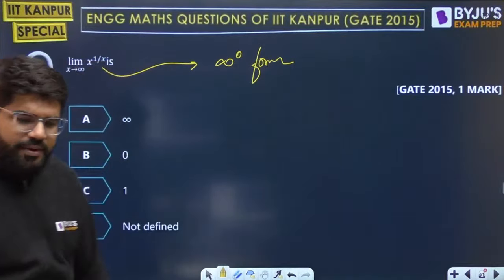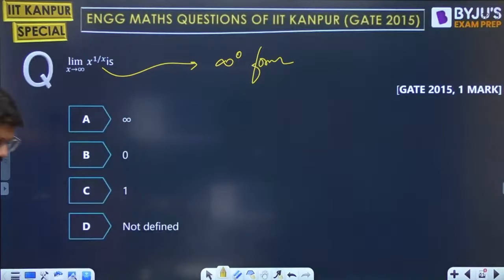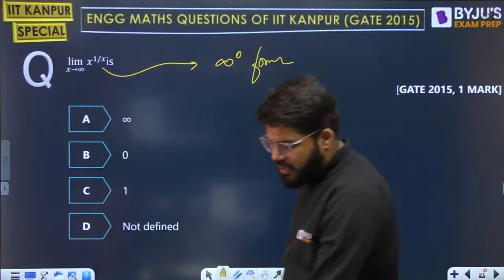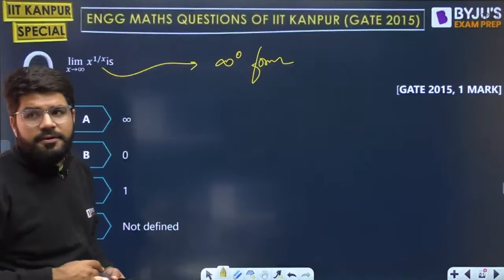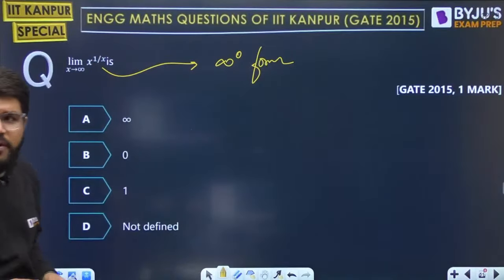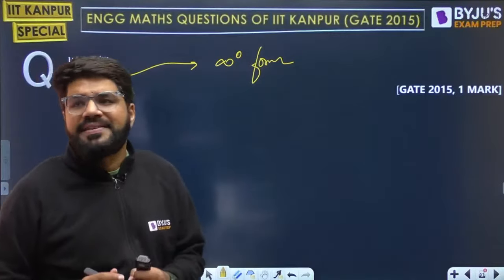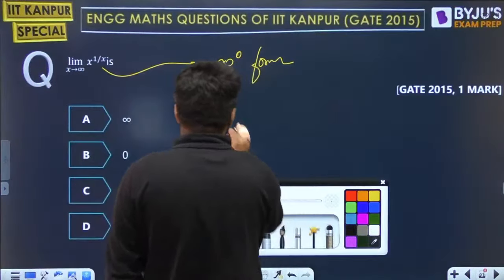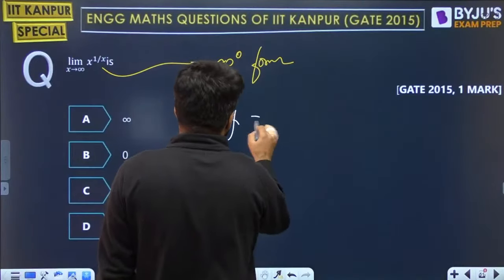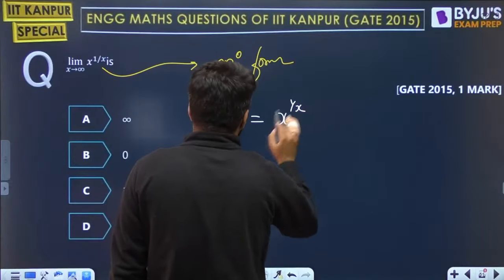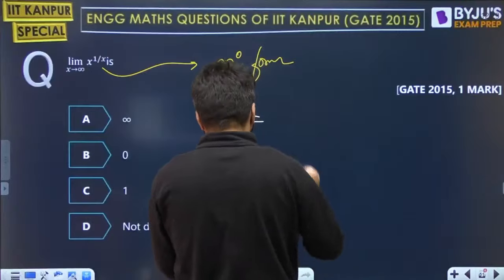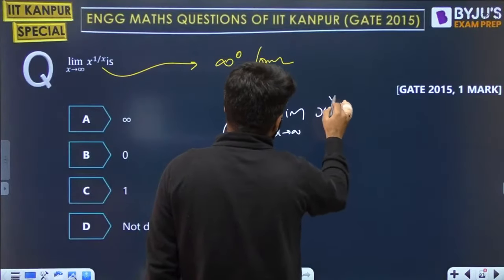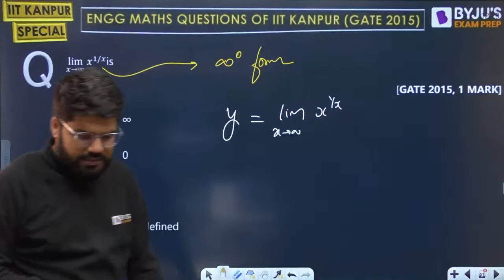You have to solve first and give me the confirmation. This is known as the indeterminate form. Chalo, let's solve this and close the answer. Whenever there is a power, the better method is always the log method. So let's say this limit is y. Y is equal to limit of x tending to infinity, x raised to the power 1 by x.